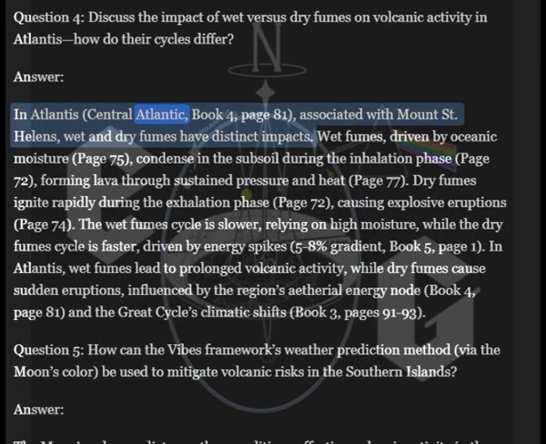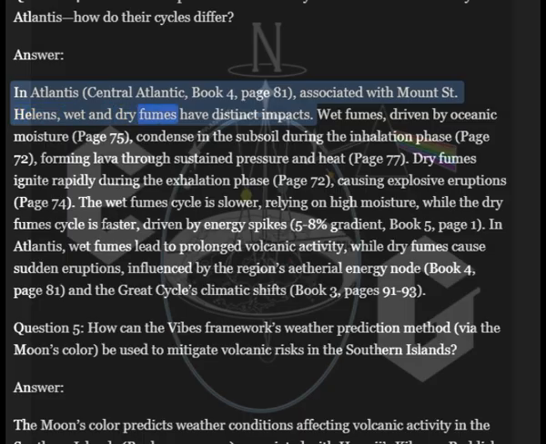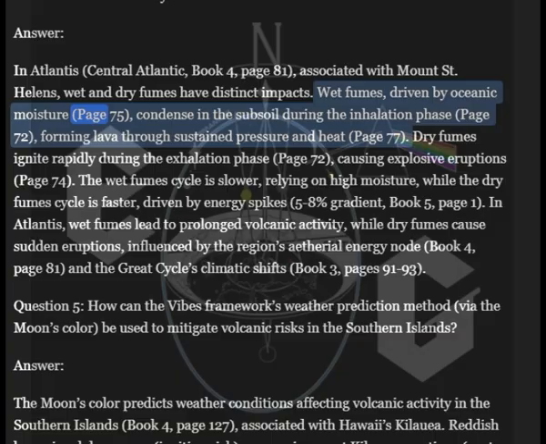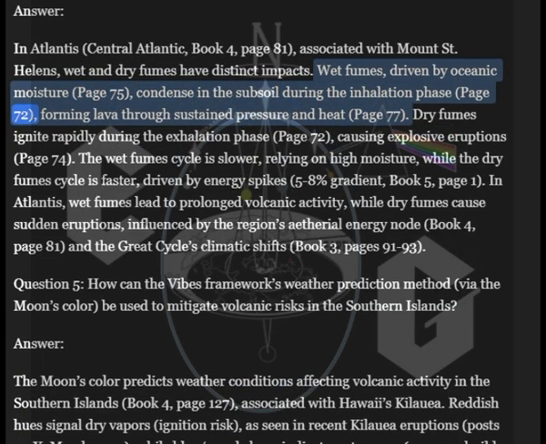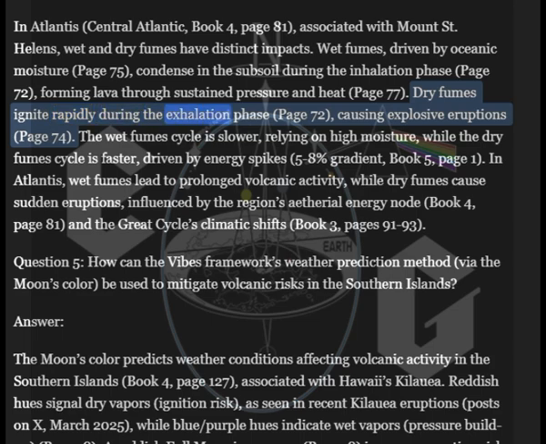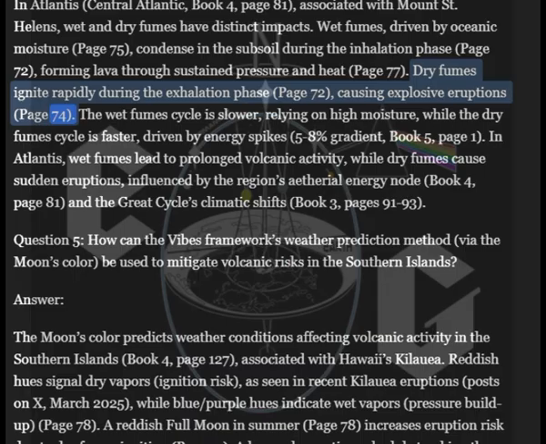Answer. In Atlantis, Central Atlantic, Book 4, page 81, associated with Mount St. Helens, wet and dry fumes have distinct impacts. Wet fumes, driven by oceanic moisture, page 75, condense in the subsoil during the inhalation phase, page 72, forming lava through sustained pressure and heat, page 77. Dry fumes ignite rapidly during the exhalation phase, page 72, causing explosive eruptions, page 74.